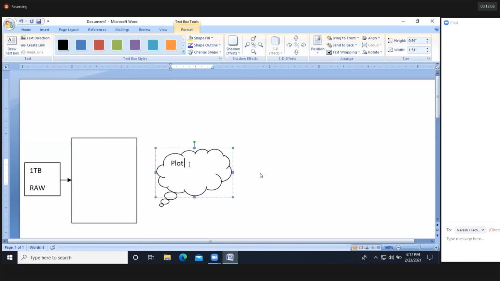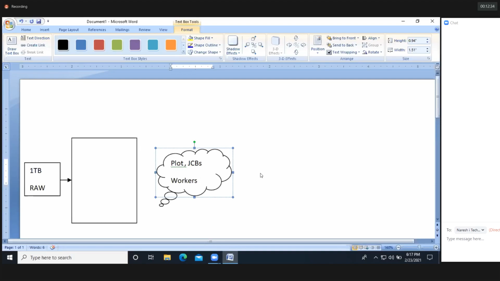How are we going to clean the plot, guys? With the help of some machinery, for example JCBs, and workers. We need to call them and clean the plot.